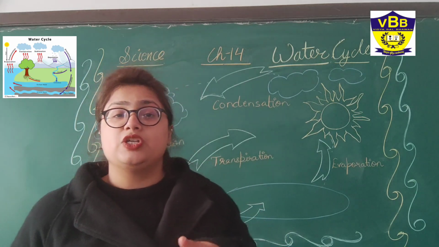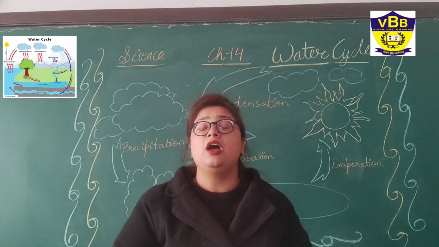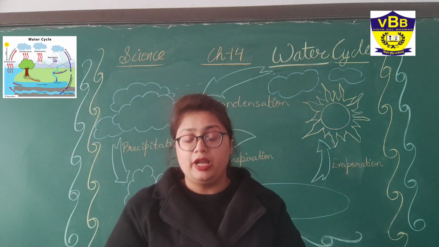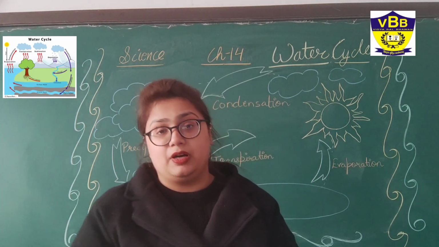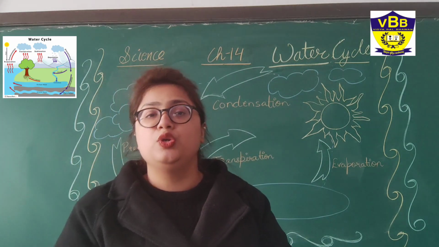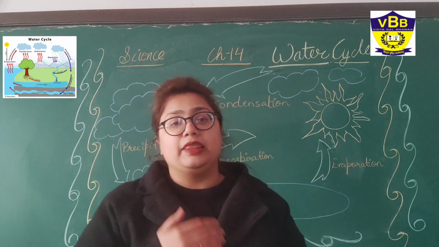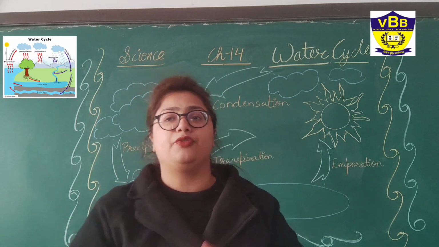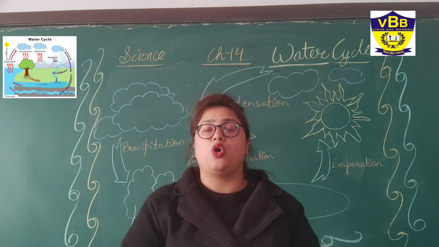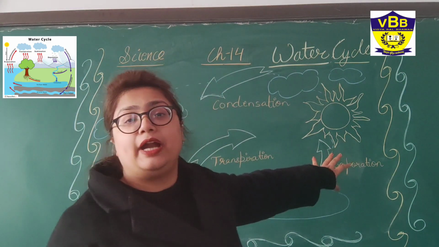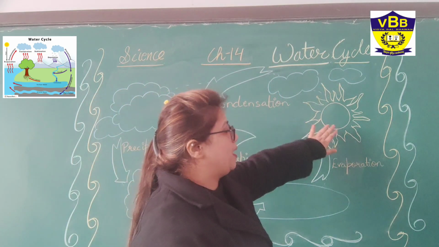What is transpiration? When we humans sweat, we sweat in the form of water. Like us, most plants also lose water because of the heat of the sun, and that losing of water from the surface is called transpiration. So that process is also adding water vapors to our environment.